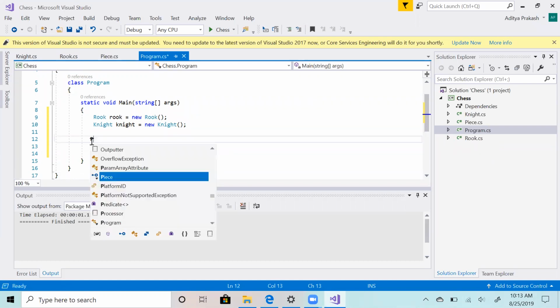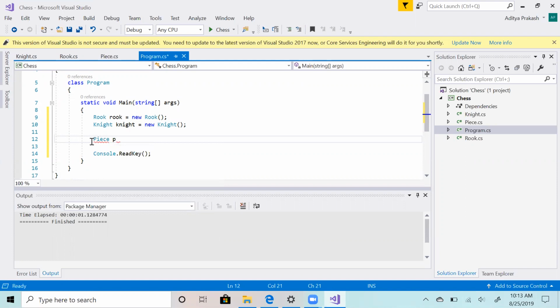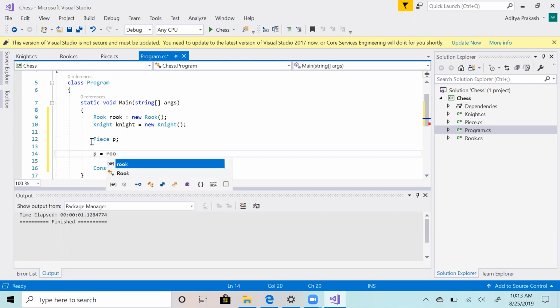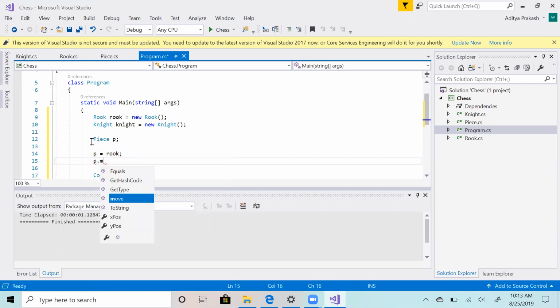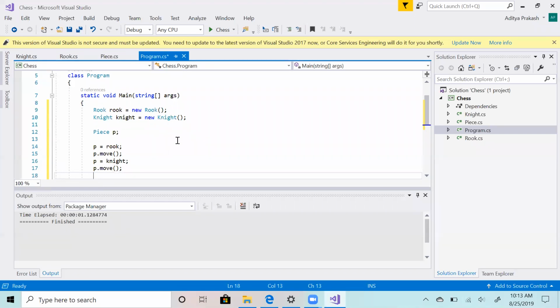Let's say that you only have one reference, piece P, and all you do is P equal to rook, and then you do P dot move. Then you do P equal to knight, and you do P dot move, and the result is what you expect.